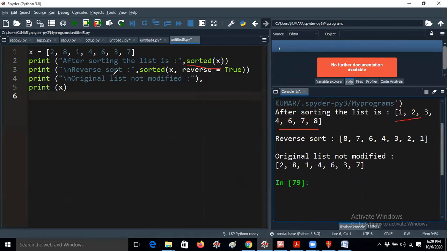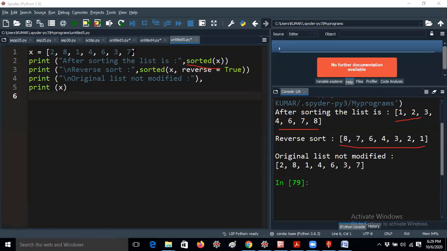So reverse sort. Just now I told you the sorted function takes 3 parameters. One is the key, another one is reverse. So apart from the iterable, it takes 2 parameters. Sorted of x comma reverse equal to true. If I'm taking reverse equal to true, the elements will be printed in reverse order. This is very easy, guys, actually. The elements can be displayed in reverse order.